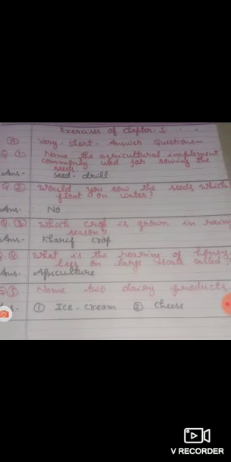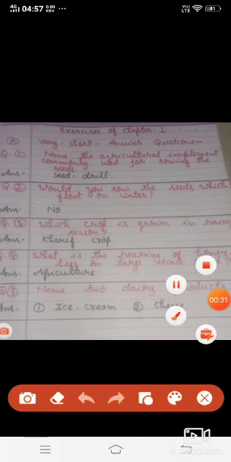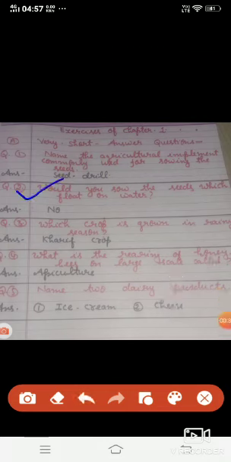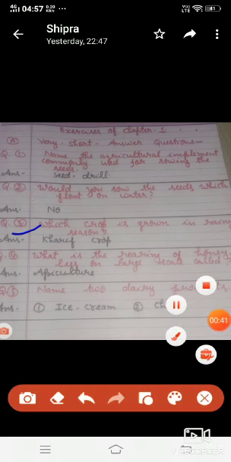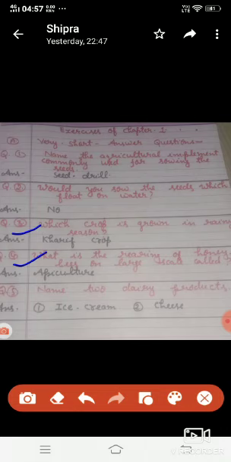Answer is seed drill. Next question, would you sow the seeds which float on water? Answer is no. Next question, which crop is grown in the rainy season? Answer is kharif crop. Question number 4, what is the rearing of honey bees on a large scale called? Answer is apiculture. Question number 5 is name two dairy products. First answer is ice cream and second is cheese.